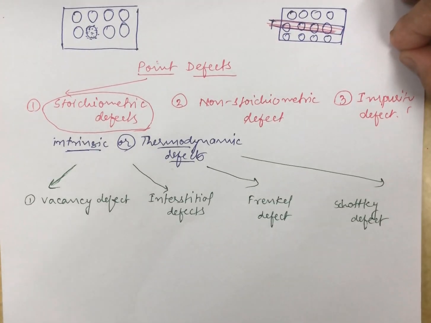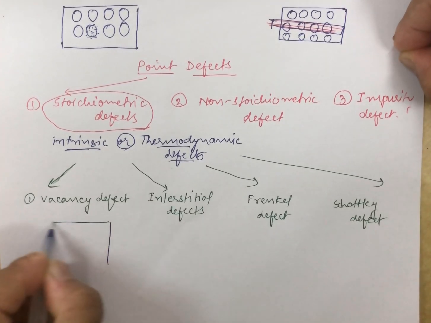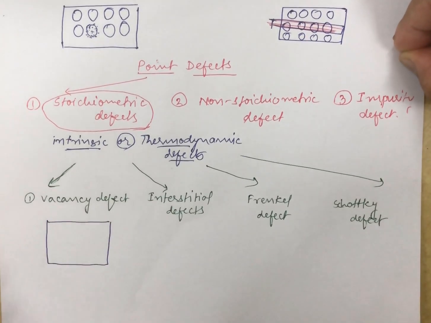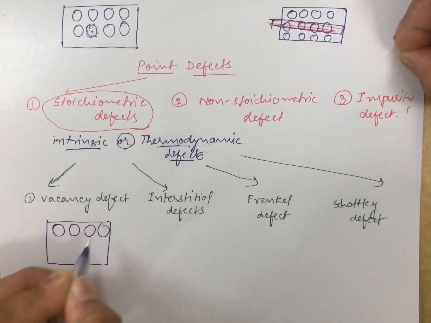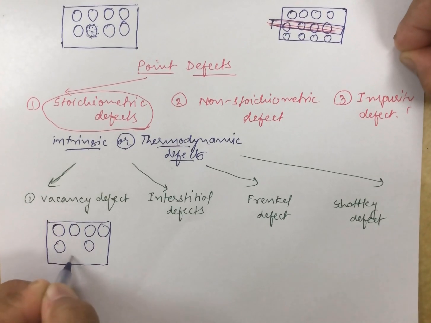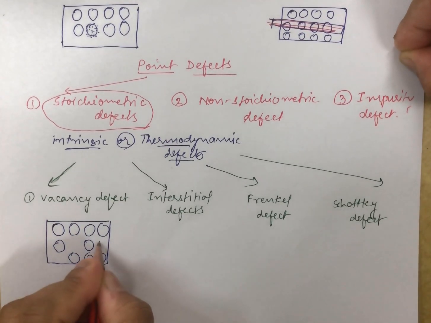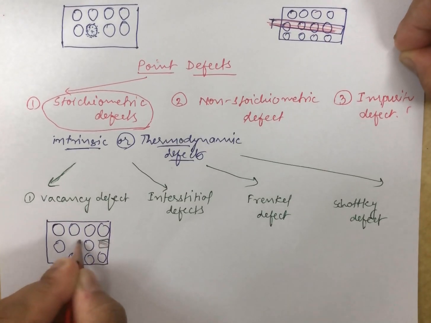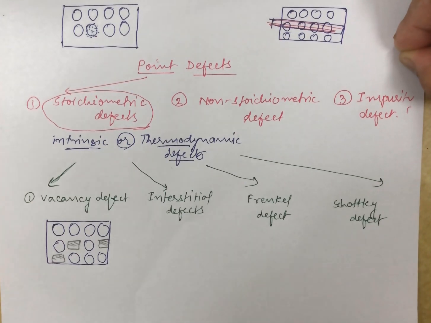Now students, in the vacancy defect you will see that in the crystal, suppose it is like this, and the constituent particles are arranged like this, you can see that I have left these spaces. So actually there is a vacancy. There is no particle present here.